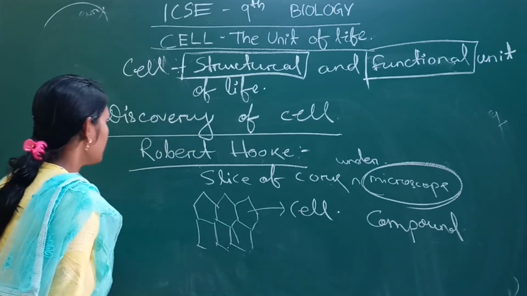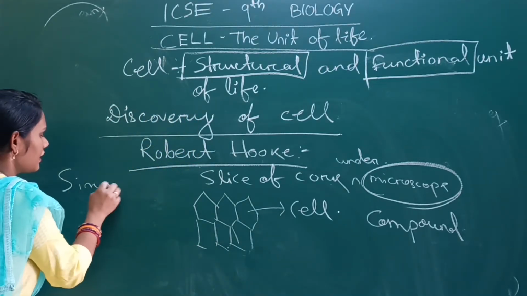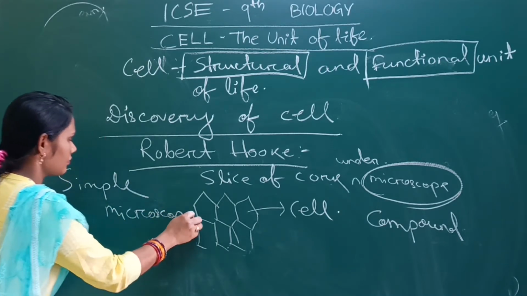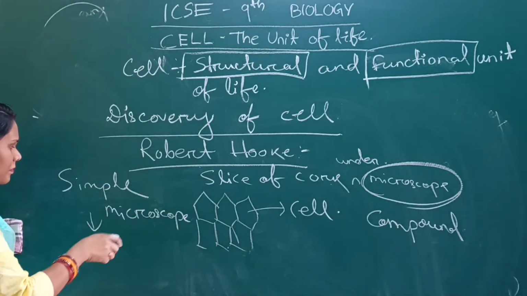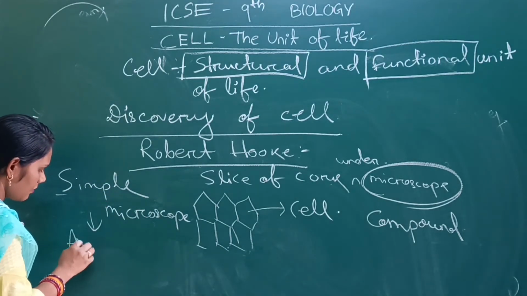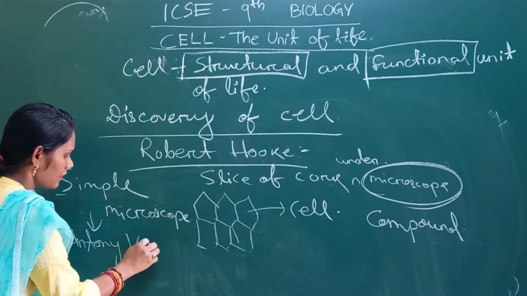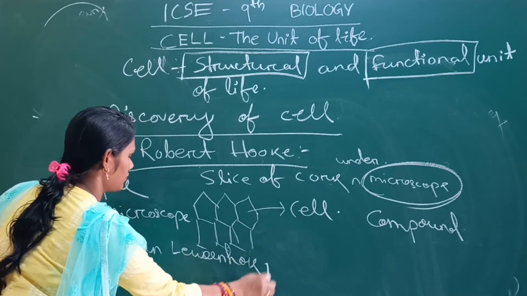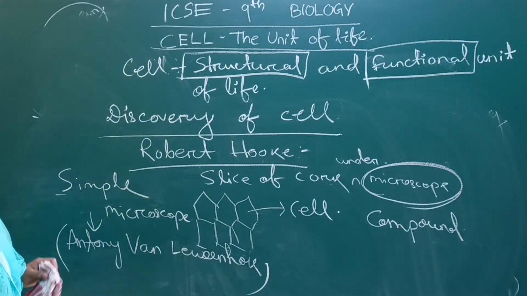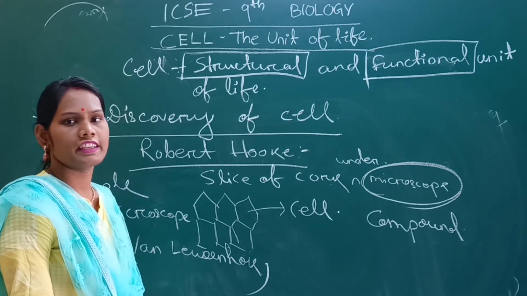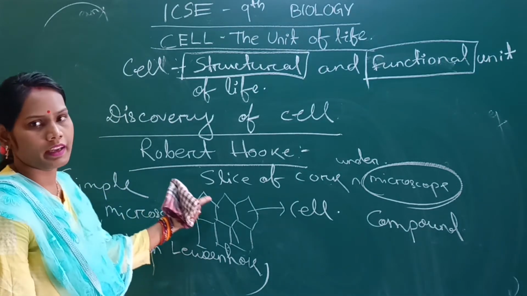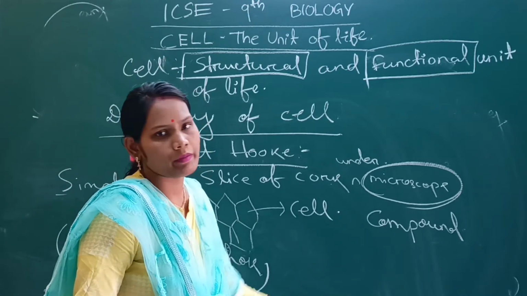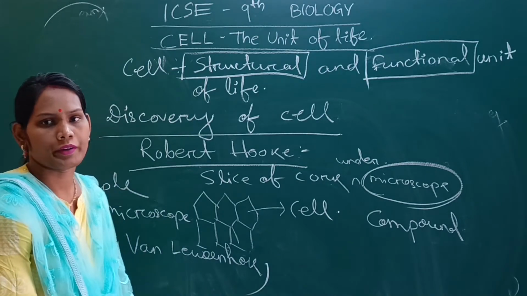But the simple microscope was invented by Antony van Leeuwenhoek, because he used only one biconvex lens in his microscope. To observe the cell, Robert Hooke had to use two lenses, so later on his microscope developed as the compound microscope.